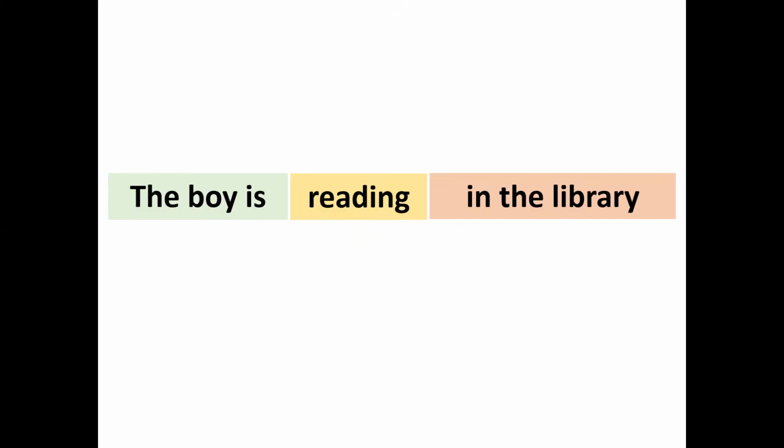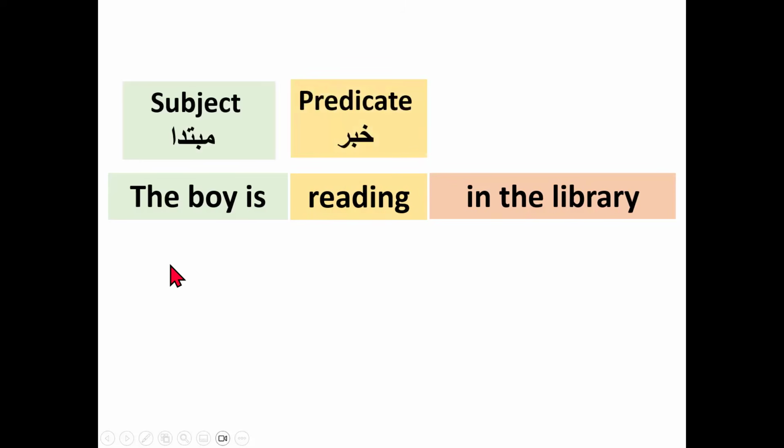There can be a few more reasons, which I will discuss later, inshallah ta'ala. At the moment I will just tell you that if it is already understood what the predicate is, then there is no need to mention it. Okay, let's move to this sentence. The boy is a subject, the mubtada here. Reading is a khabar, a predicate here.